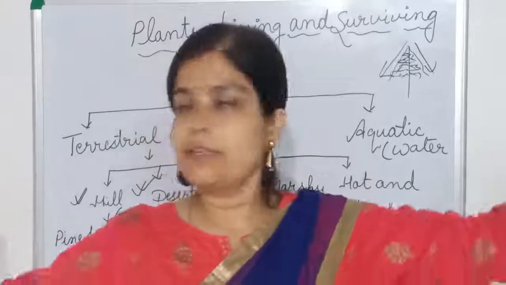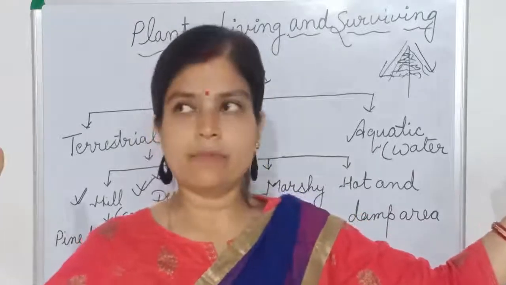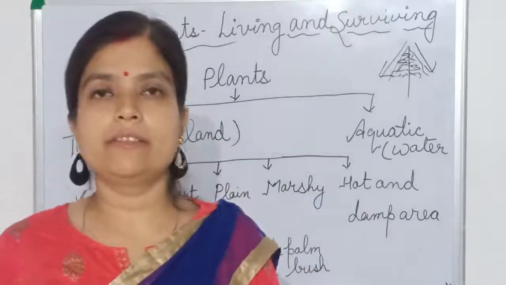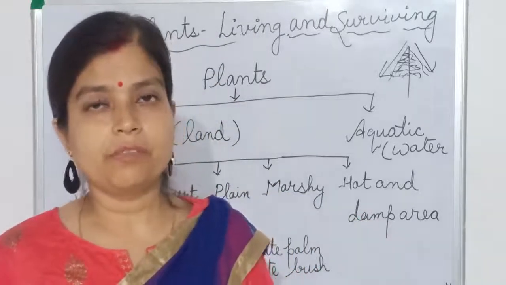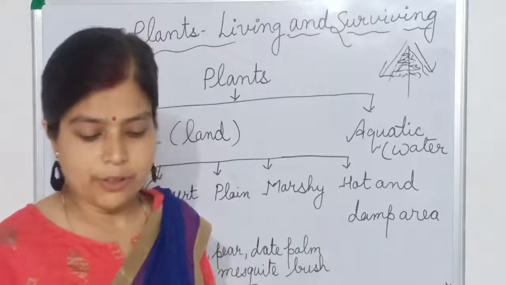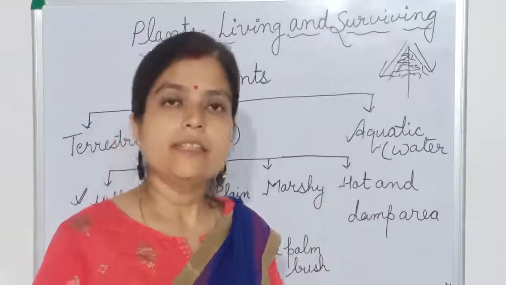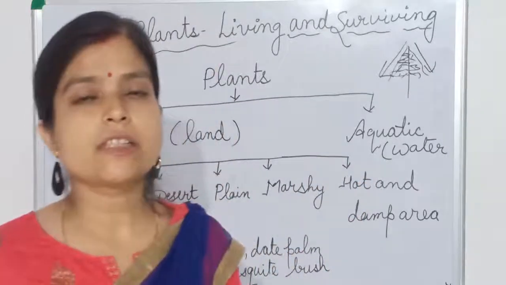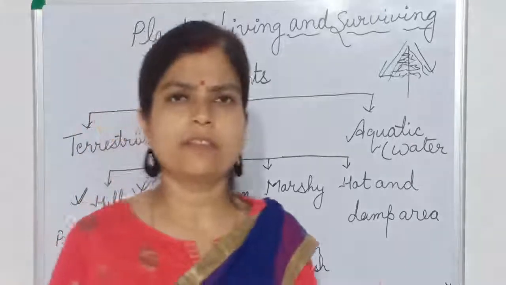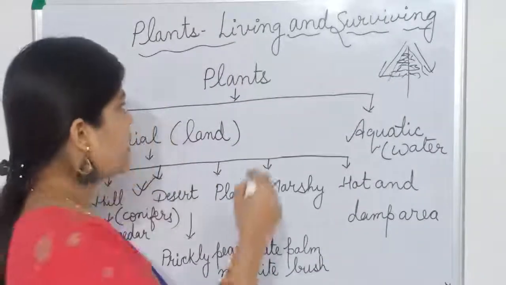1 meter is this much. You imagine 1 meter is this much, then 20 times this much. How long a root the mesquite bush has. So the first feature is that they have roots that spread far out. Second, their leaves. Their leaves are modified into spines. Spines means thorns, needle type. You can see the cactus plant like this.